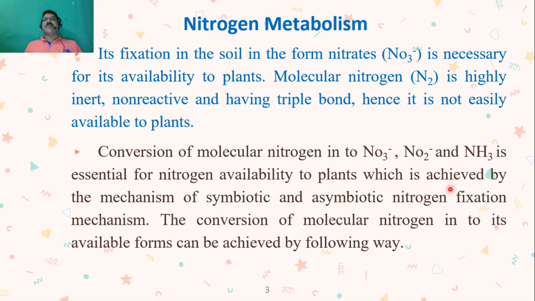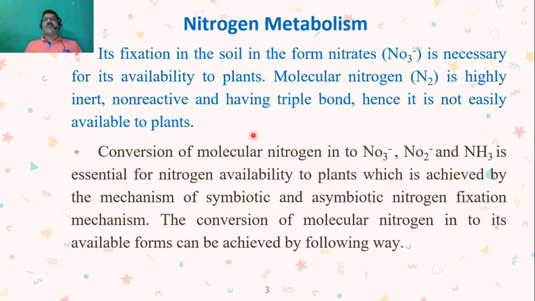This can be achieved by the mechanism of symbiotic and asymbiotic nitrogen fixation. The conversion of molecular nitrogen, N2, into nitrates, nitrites and ammonia is very essential.